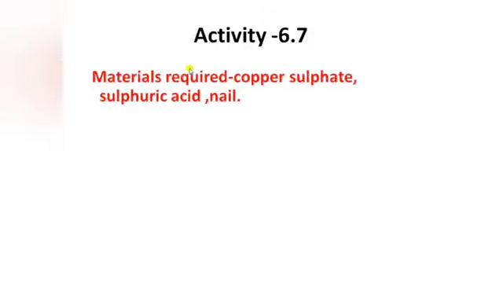Moving on, next activity, that is activity 6.7. So the materials required for this activity are copper sulfate, sulfuric acid, and a nail.